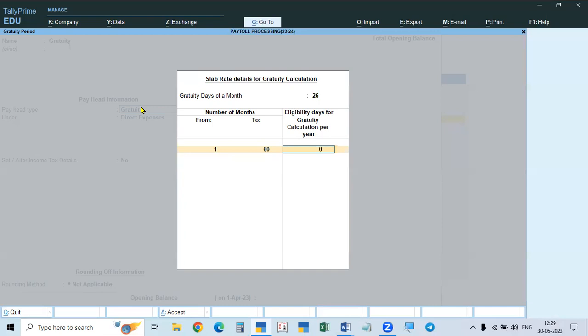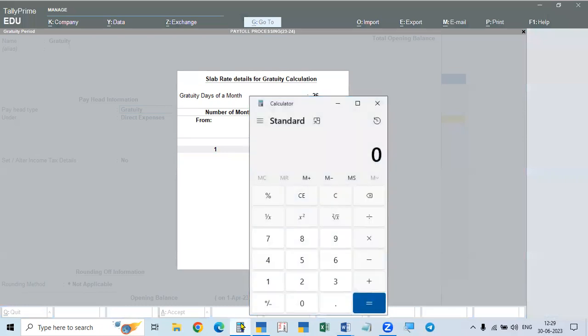That means monthly salary divided by 26 gives the amount for 1 day. So 25,000 divided by 26 is per day, into 15 days, so 14,423 will be paid. That is for 15 days.